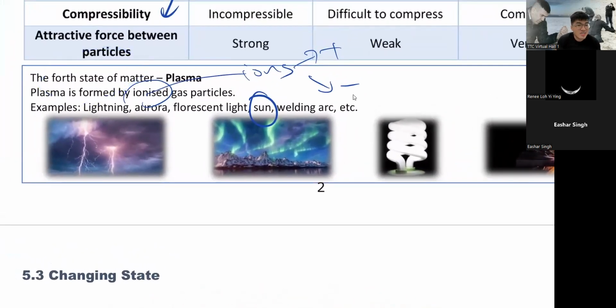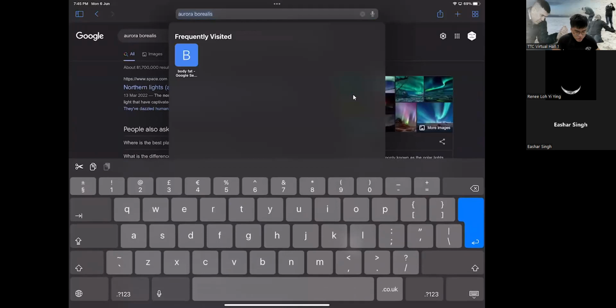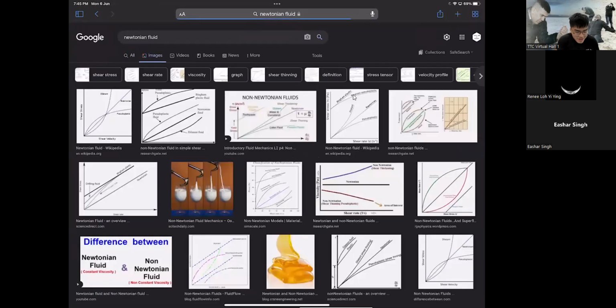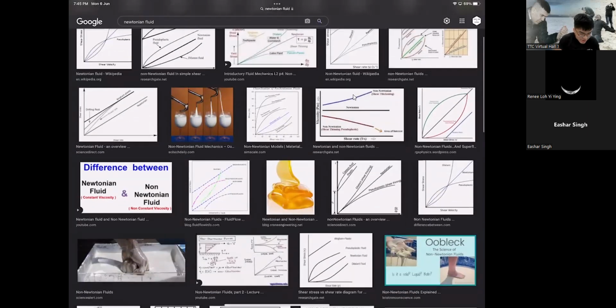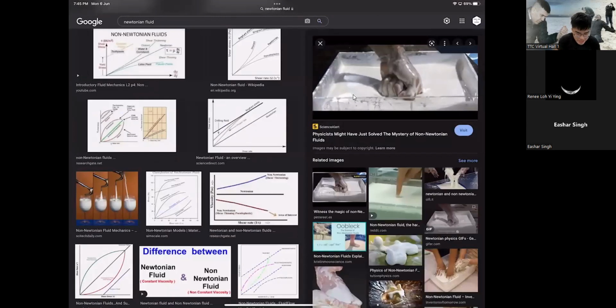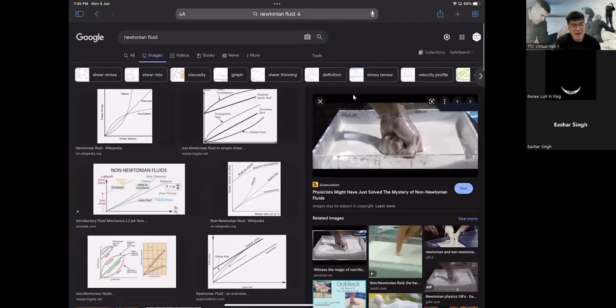Actually, that's the fifth state of matter. That thing is called your Newtonian fluid. You might say, sir, what the hell is this? Newtonian fluid is not even a real thing. It kind of behaves like this, whereas when you punch it, this thing will not go in. So you will have a graph like this, right?